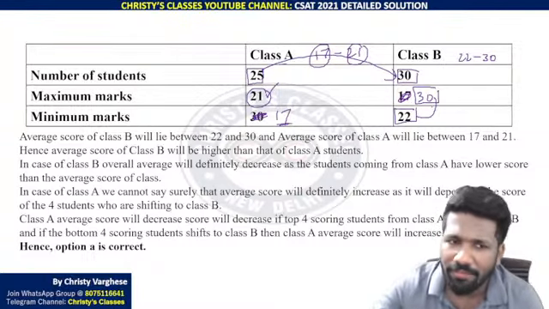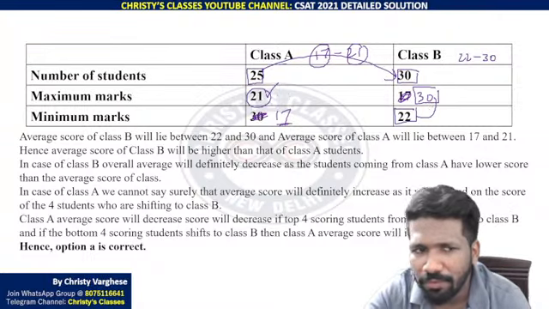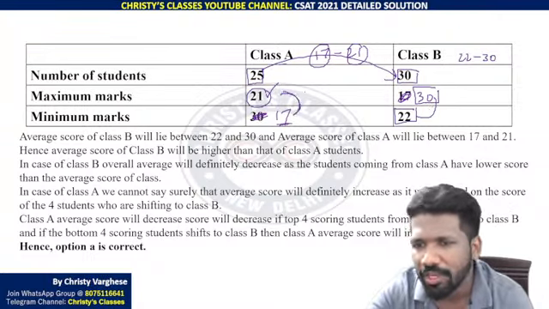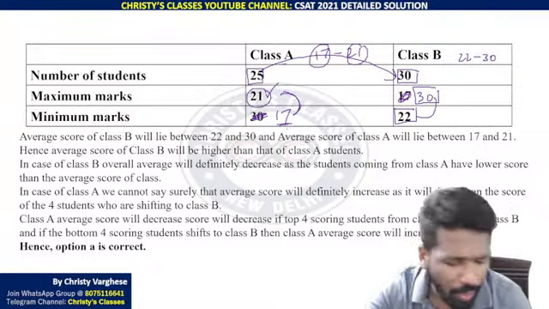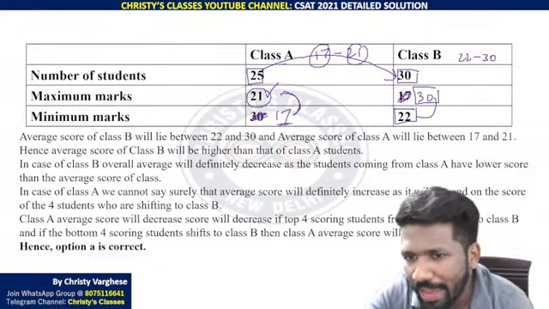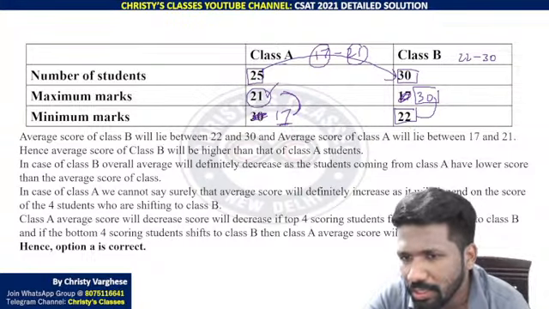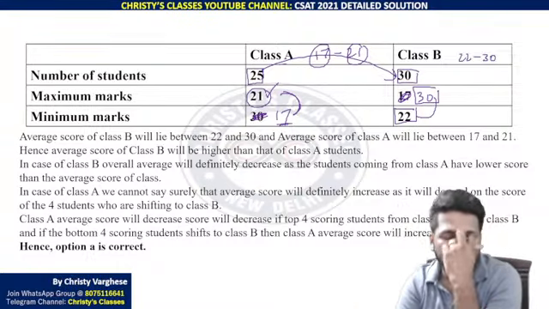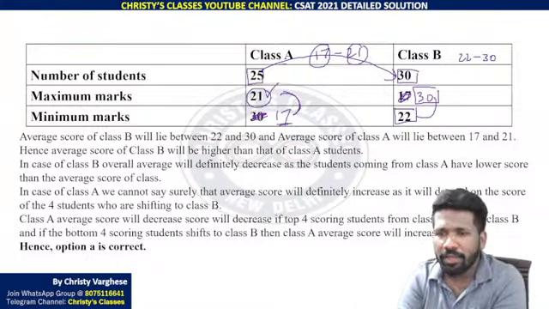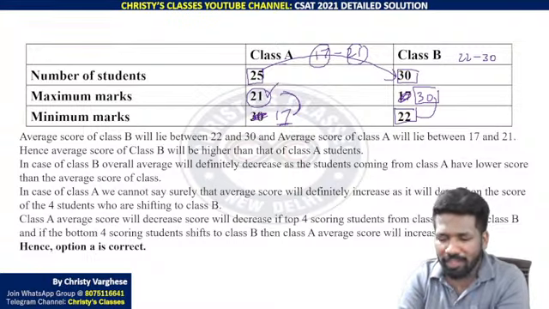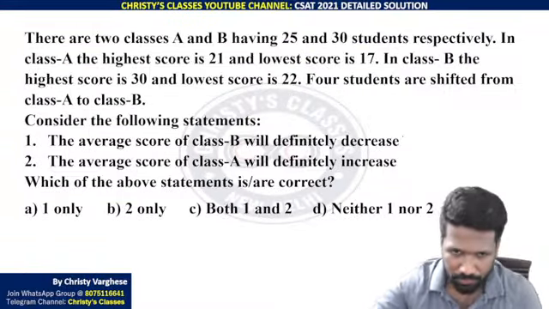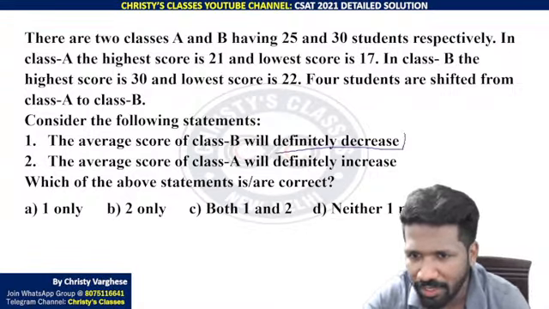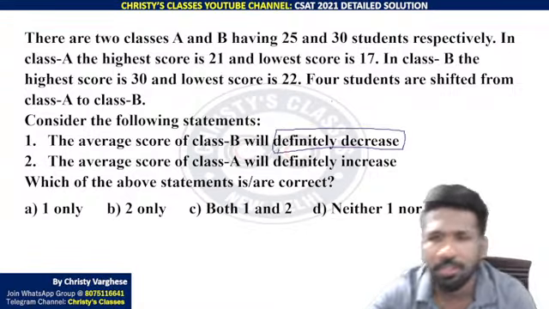In the case of A, the average value will be between 17 and 21. So as you are transferring values below average to Class B, this will definitely negatively affect the average of Class B. Negatively affecting the average of Class B means the average will be reduced in Class B. Average will definitely decrease. Did you all understand this? Please respond.